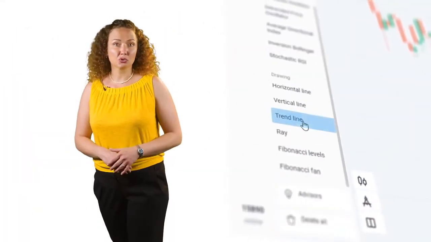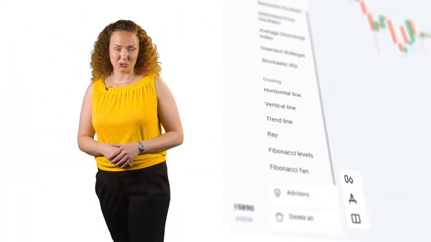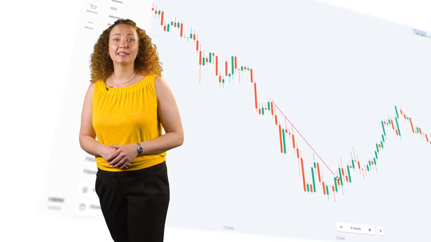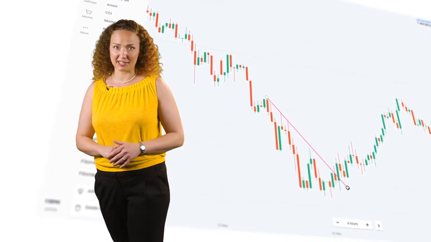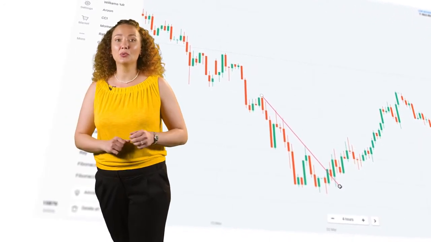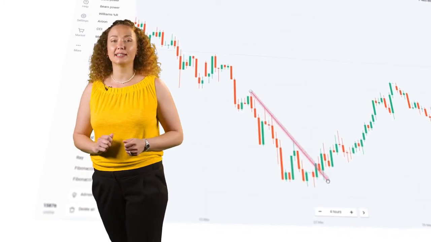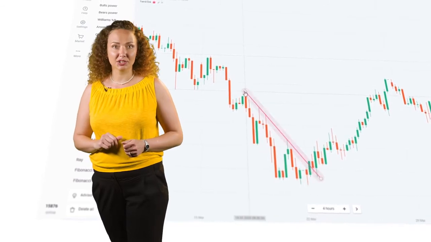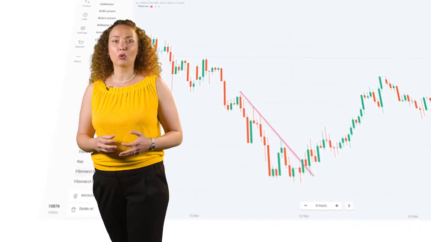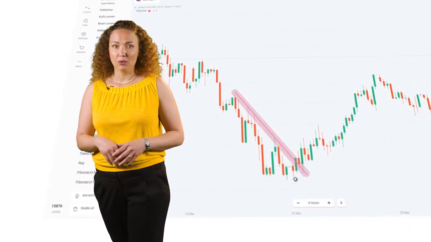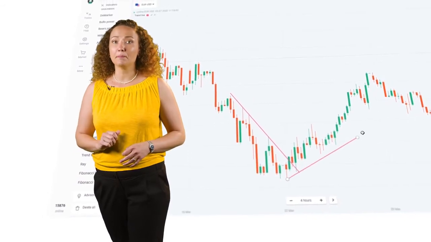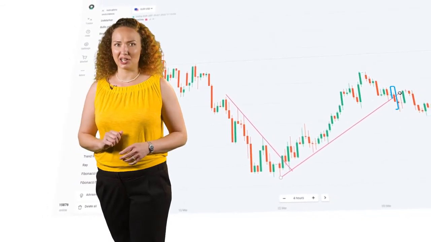Now, we can draw a trend line on an up or down trend. On an uptrend, you would connect the lows, and on a downtrend, you would connect the highs or the peaks of the price movement. When you are drawing a trend line, you want it to get the maximum amount of price touches without the price breaking or moving beyond this line. When the price does break this line, it may mean that the trend direction is changing.